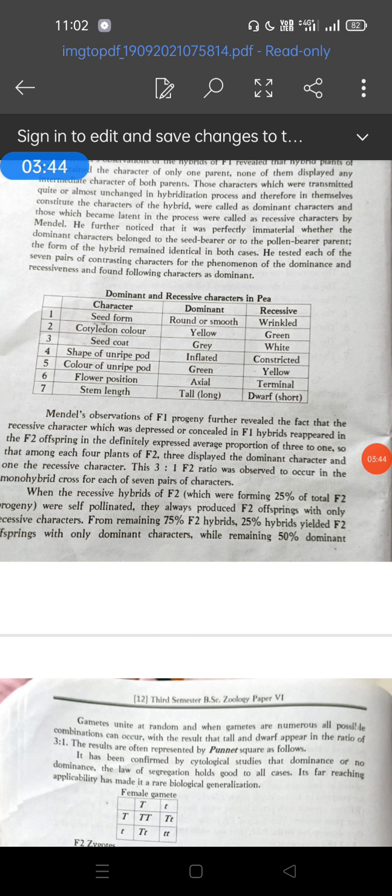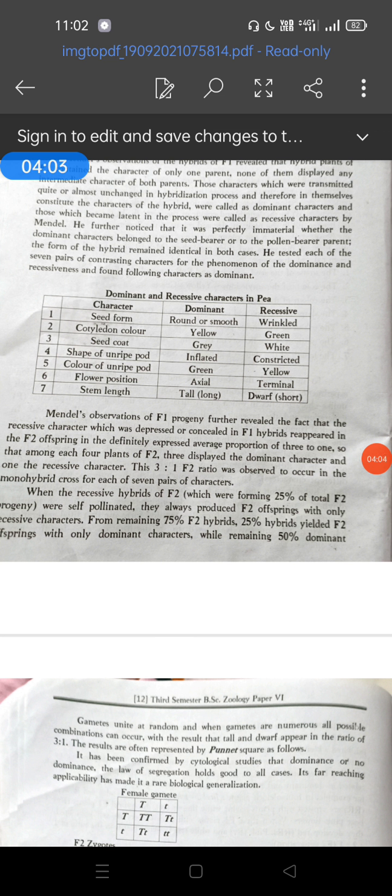Then students, now we start the Mendelian principles and the dominant recessive relationship. But before starting this point, Mendel studied the pea plant, and the name of this pea plant is Pisum sativum.